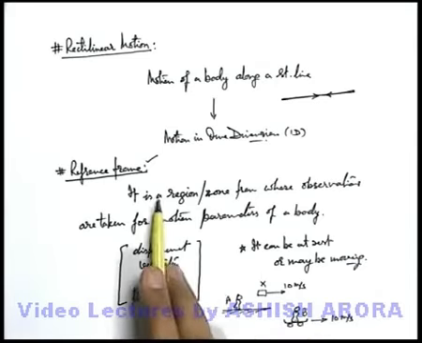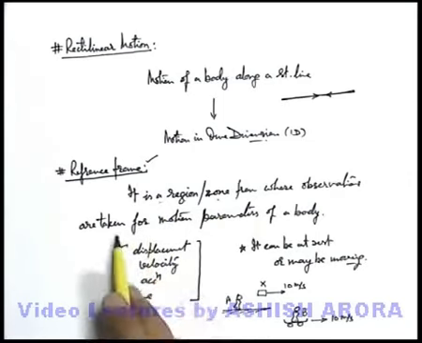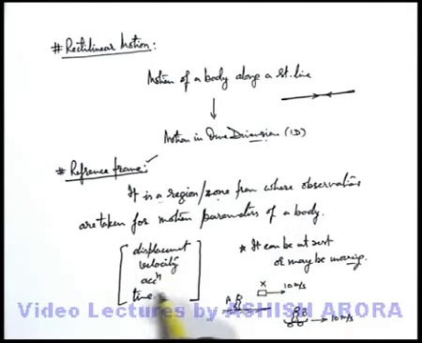So reference frame we can simply define as a region or zone from where observations are taken for motion parameters of a body, and different parameters can be recorded when a moving body is observed from a given reference frame.